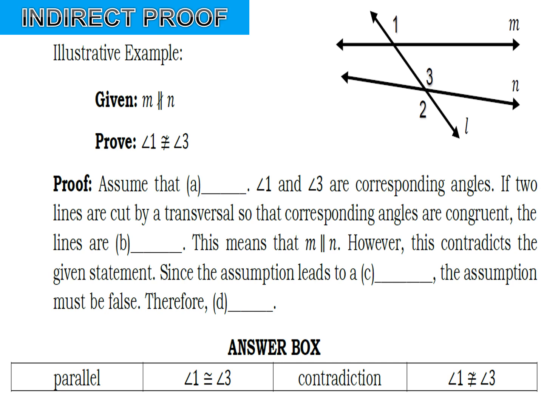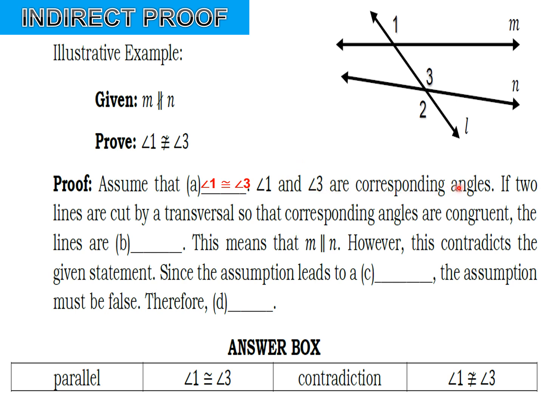Okay, now this is the proof. Again, this is our given, and what we will prove, and also the figure. Proof, we assume that angle 1 is congruent to angle 3. When you assume that angle 1 is congruent to angle 3, angle 1 and angle 3 are corresponding angles.